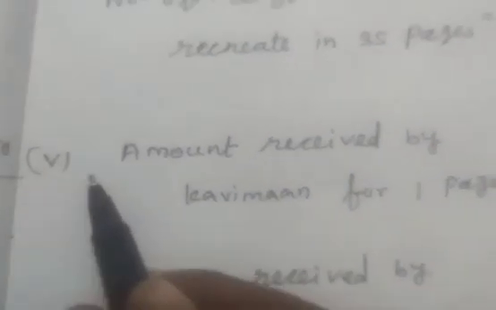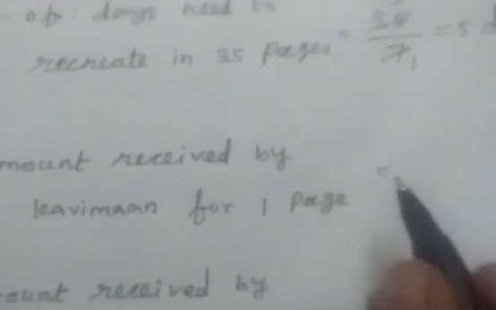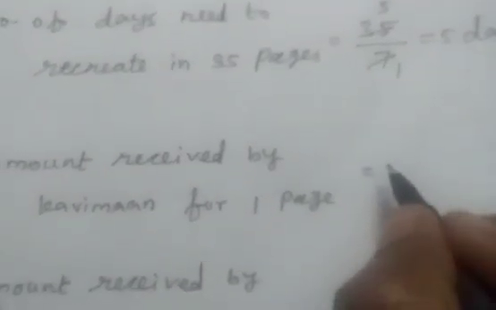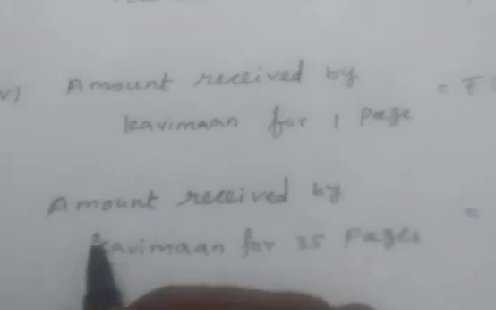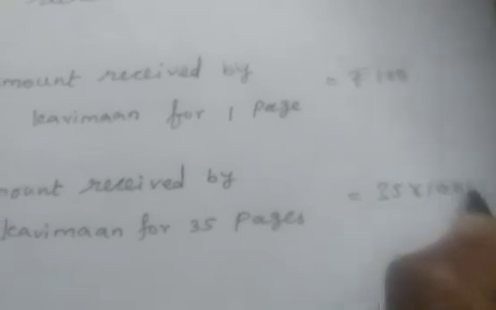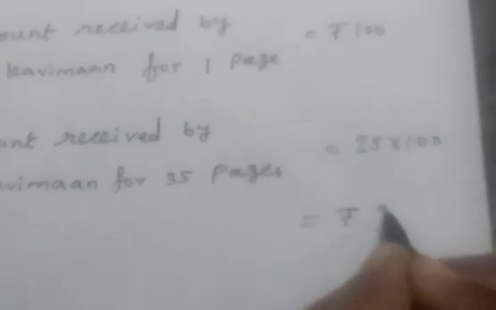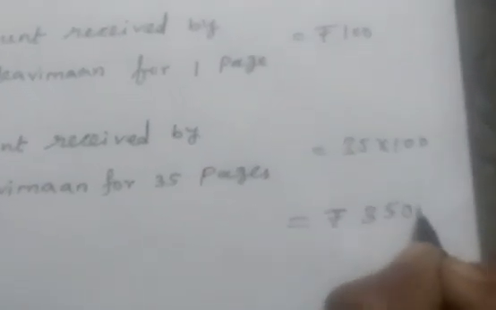For 35 pages, the amount received by Kaviman for one page is rupees 100, so for 35 pages it is 35 into 100, which is rupees 3,500.